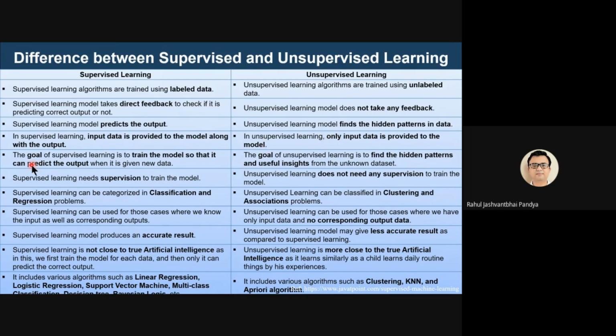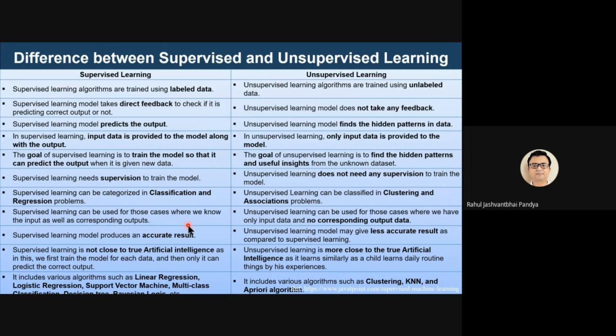The goal of supervised machine learning is to train the model so that it can predict the outcome when it is given new data. Whereas the goal of unsupervised machine learning is to find the hidden patterns and useful insights from the unknown data set. Supervised machine learning needs supervision to train the model, whereas unsupervised machine learning does not need any supervision to train the model. Supervised machine learning can be categorized into classification and regression problems, whereas unsupervised machine learning can be classified into clustering and association problems.